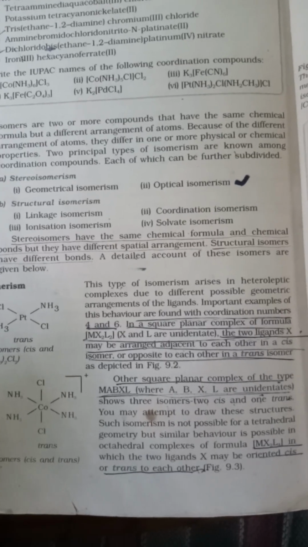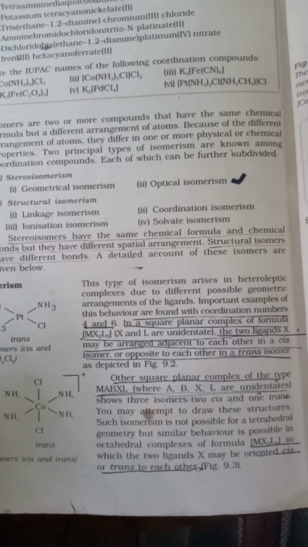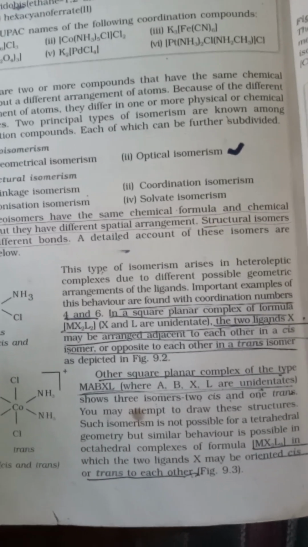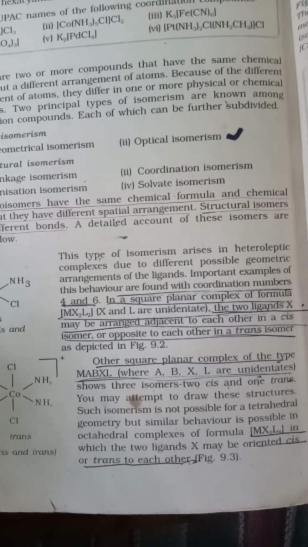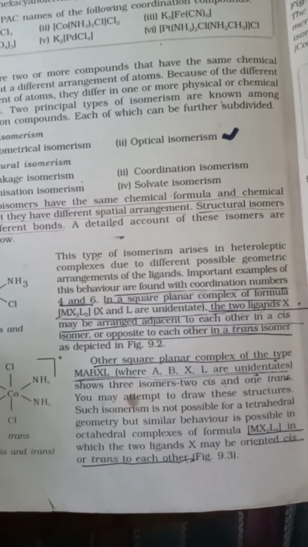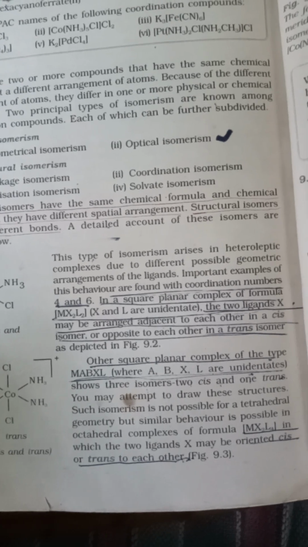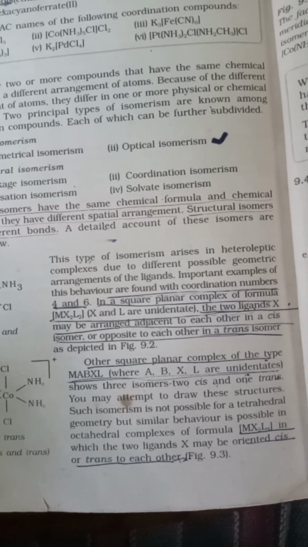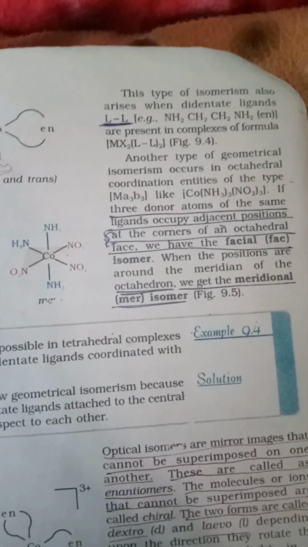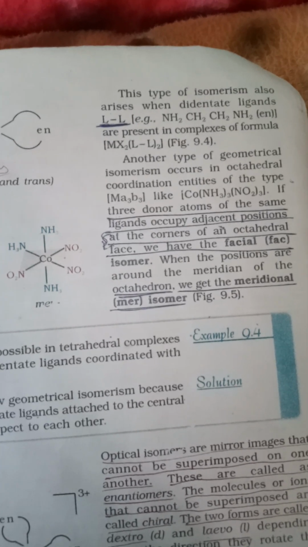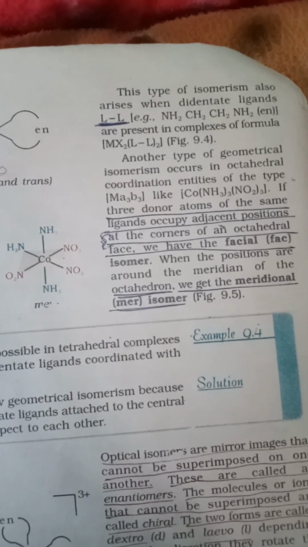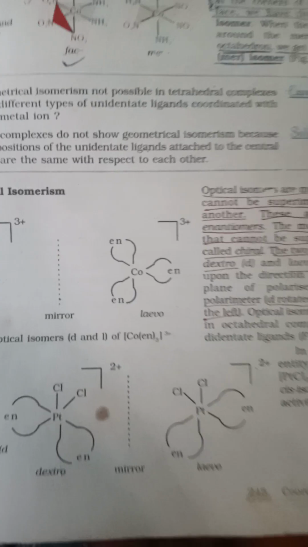The two X ligands may be arranged adjacent to each other in a cis isomer, or opposite to each other in the trans isomer. Another square planar complex of type MABXL, and octahedral MX2L4, in which the two ligands X may be oriented cis or trans to each other. If three donor atoms of the same ligand occupy adjacent positions at the corners of an octahedral face, we have the facial isomer, and the other is the meridional isomer.